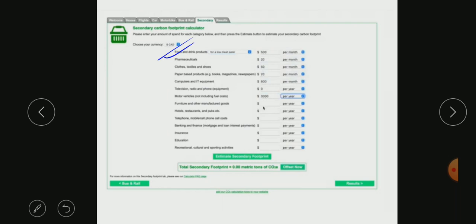They ask you many questions which you have to answer. Once you answer, you click on estimate secondary footprint, and once you fill these things, it automatically progresses, and you can understand how much you are contributing, or how much your carbon footprint is.